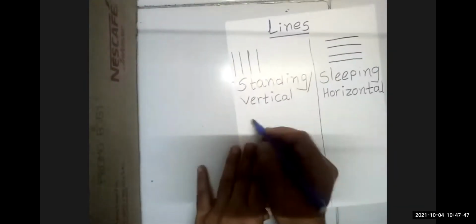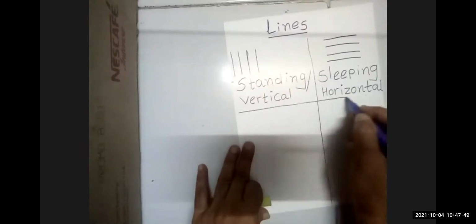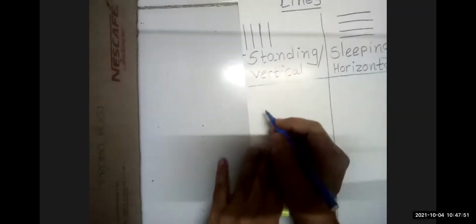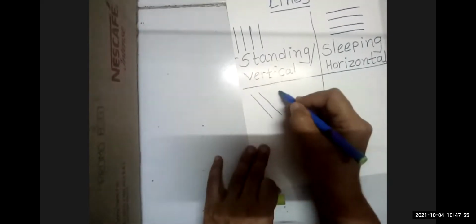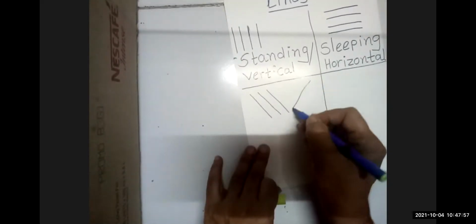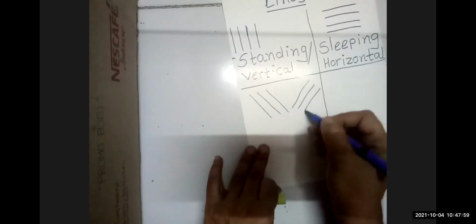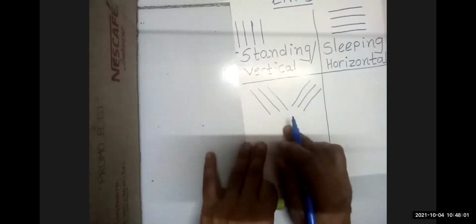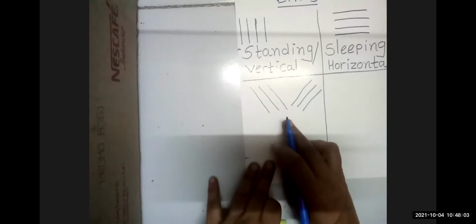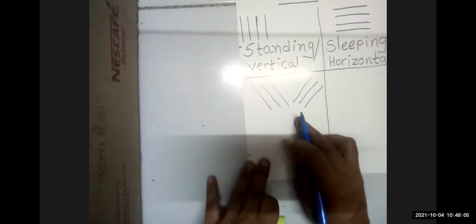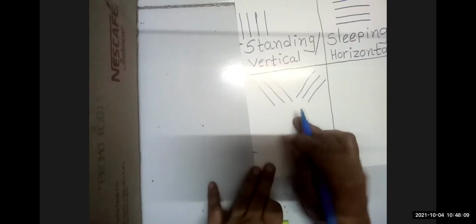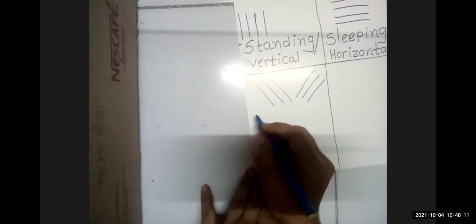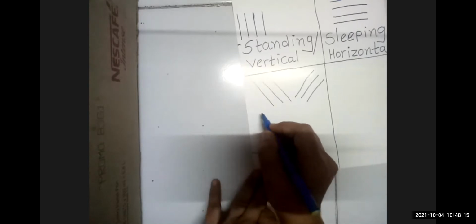Now we see the next line. Look at this line. Slanting line. Very good. And what is the spelling of slanting line? S-L-A-N-T-I-N-G, slanting, L-I-N-E. Very good.